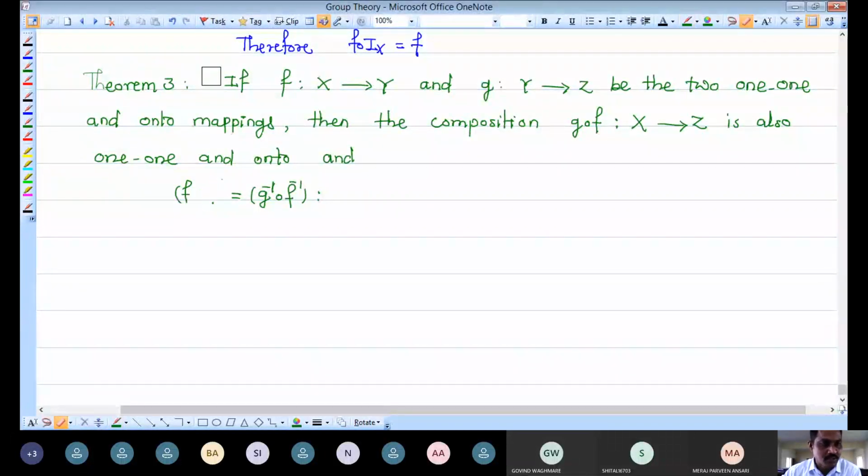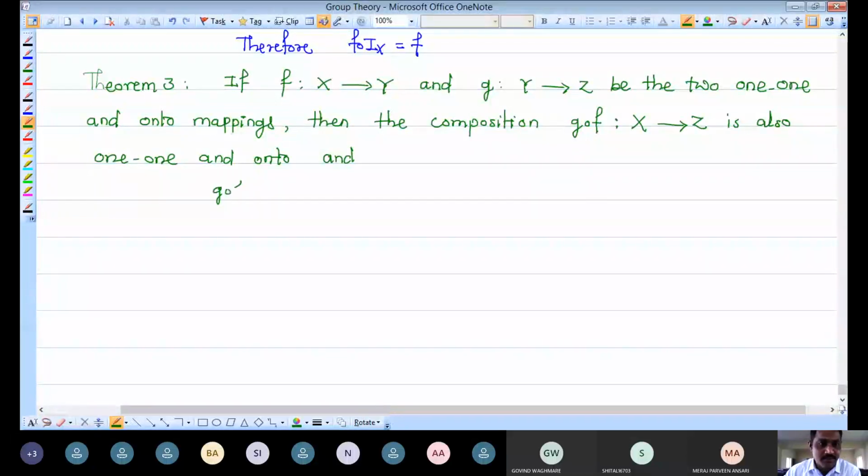Let me undo this, sorry, please replace this. In the above line we are writing that G composition F exists, which means its inverse exists. So what is that mapping?